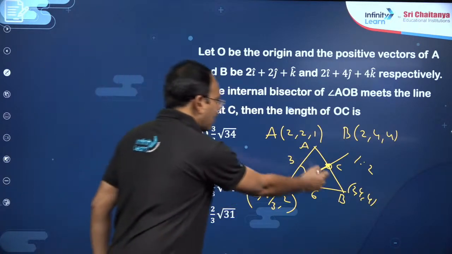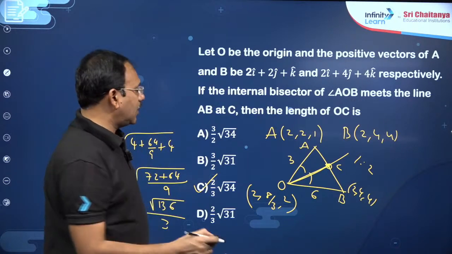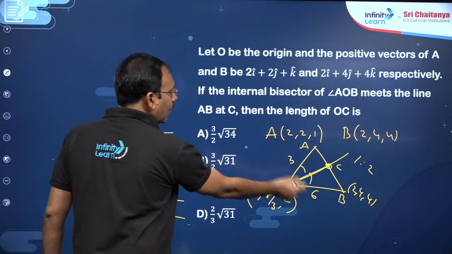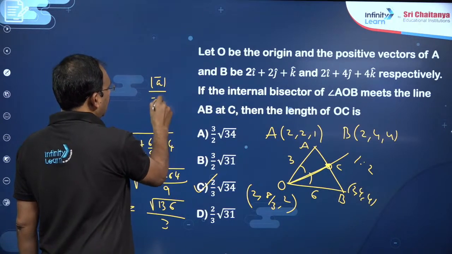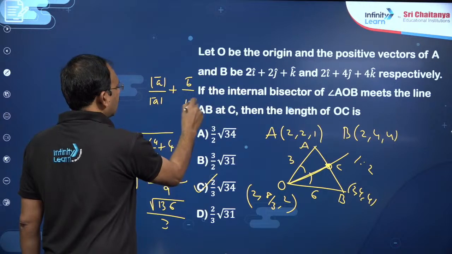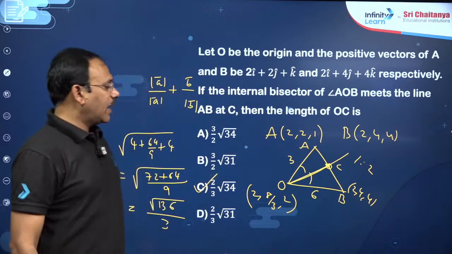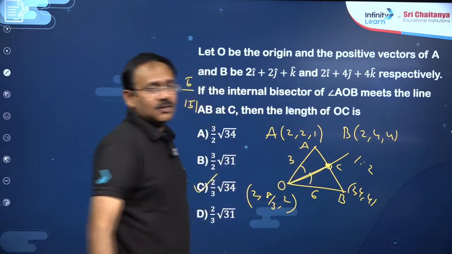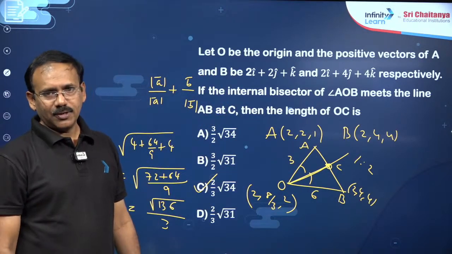The same logic I have applied. Or else, my dear friends, you can also do one more thing. You can just find A bar, B bar. So the vector which divides internally, you can take a unit vector in this direction and unit vector in this direction. If you add, you will get a vector in this direction. Again, you need to find the point C here. So it may take time, rather this is easy and comfortable, right?